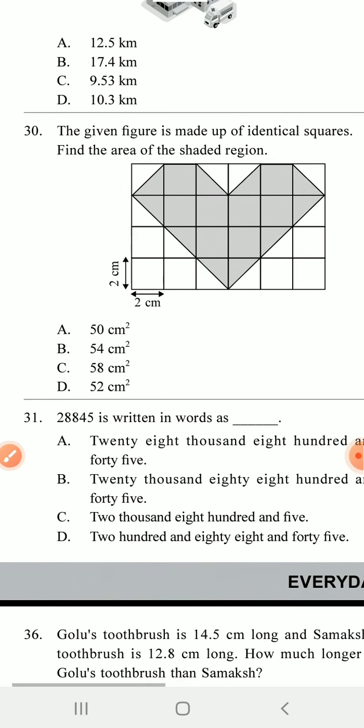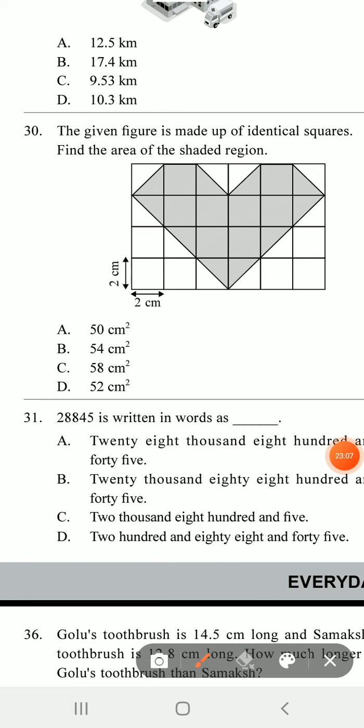So next one, 28845 is to be written in words. It is very easy. 1, 10, 100, 1000, 10,000. So 28,845. So I think 31, A is the answer. So give it a tick.